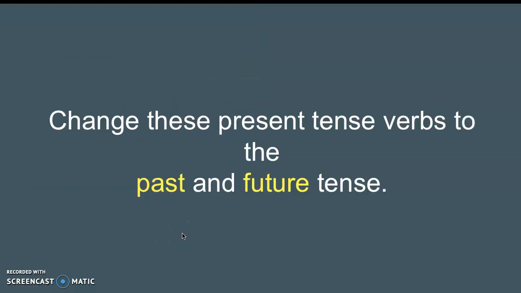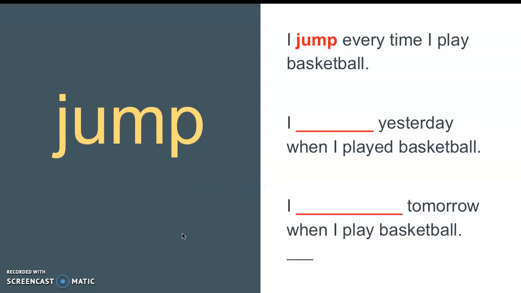So let's change these present tense verbs to the past and future tense. The first example we have is the verb jump. So in the present tense, it would be I jump every time I play basketball. Now in this first example, you need to change that to the past tense. We know we need to change it to the past tense because it says I blank yesterday when I played basketball. So we know that it happened yesterday, meaning it's in the past. So remember, what two letters do you add to the end of the verb to make it past tense? Well, we'll see in a second.